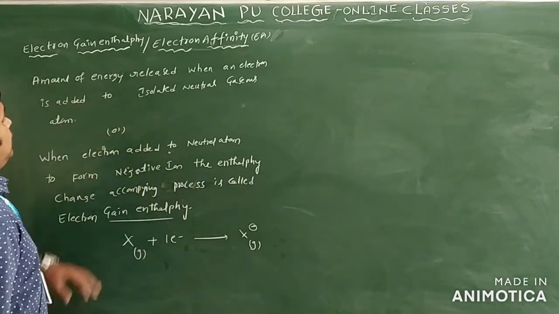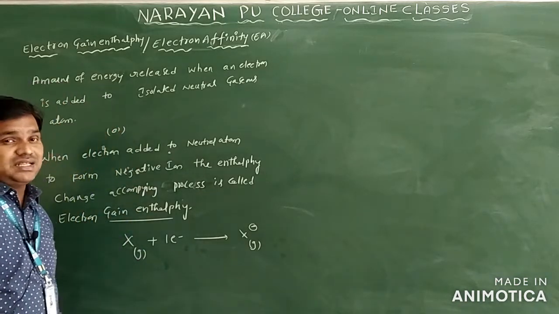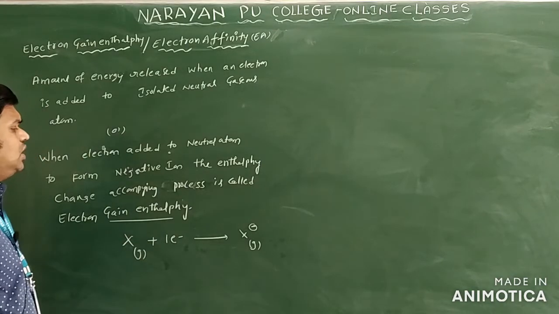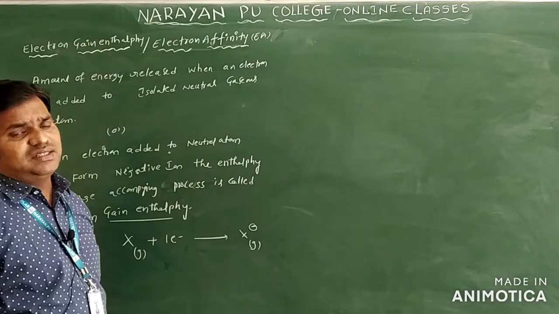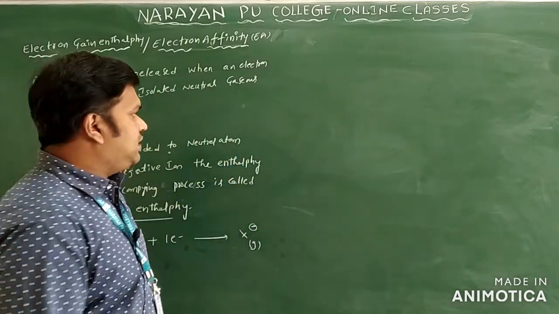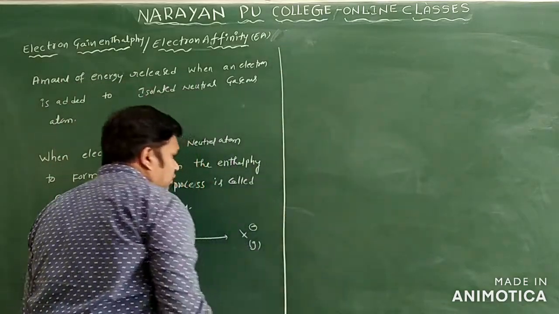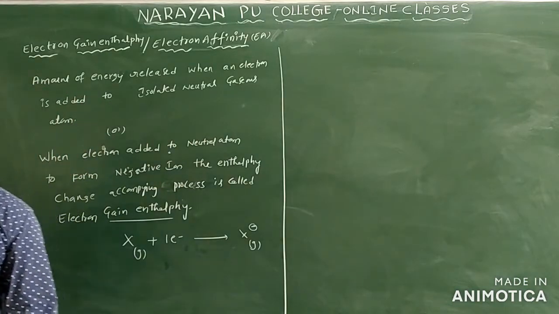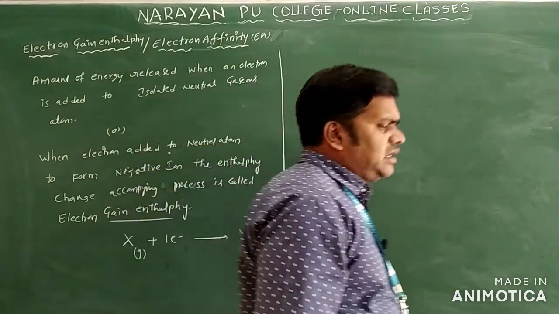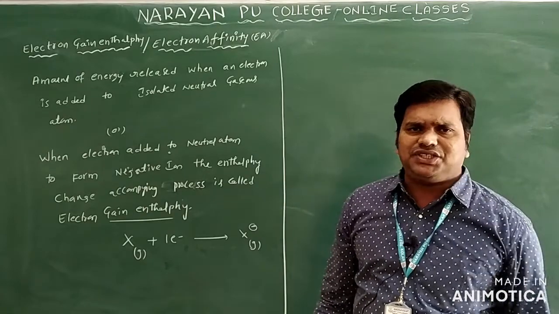Or you can say it is the amount of energy released when an electron is added to an isolated neutral gaseous atom. In this process some amount of energy is released, and that released energy is called electron affinity, or electron gain enthalpy. This is the definition of electron affinity. We measure it in electron volt per atom, kilocalorie per mole, or kilojoule per mole, like ionization energy.